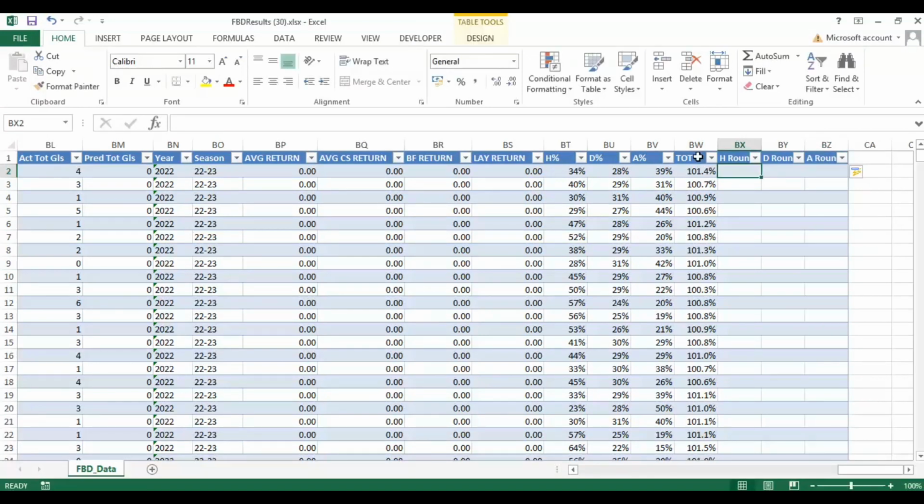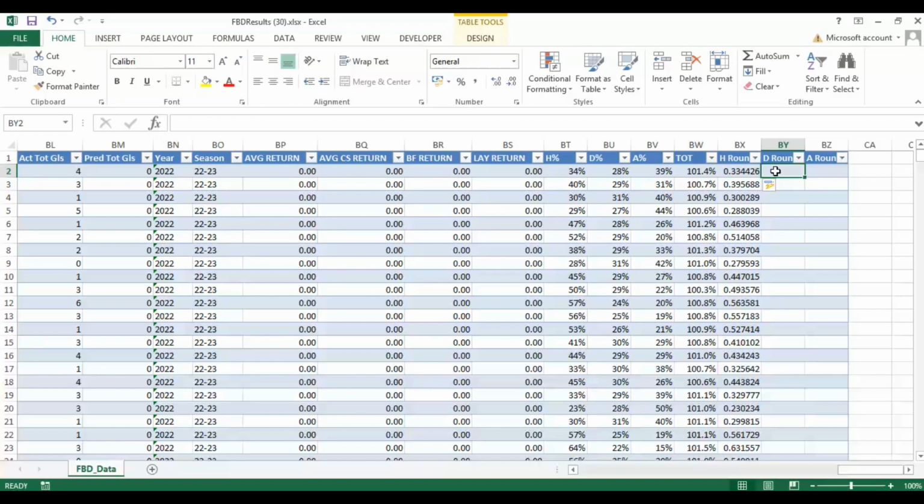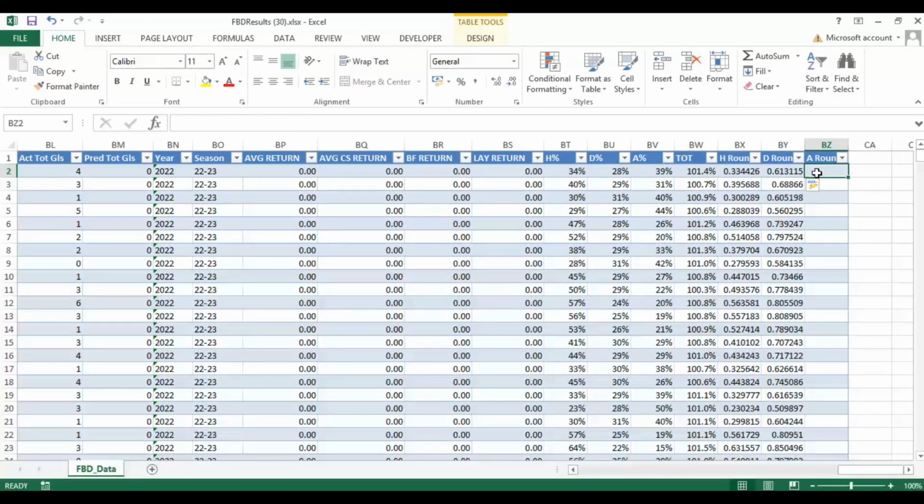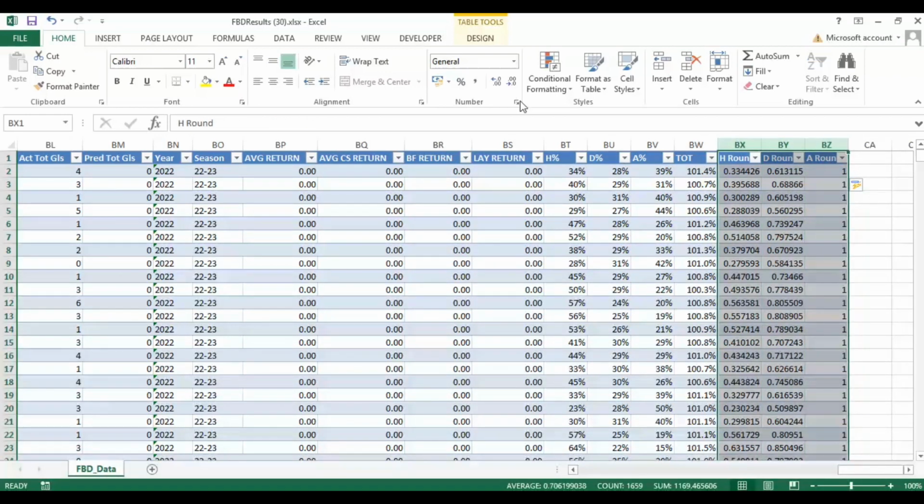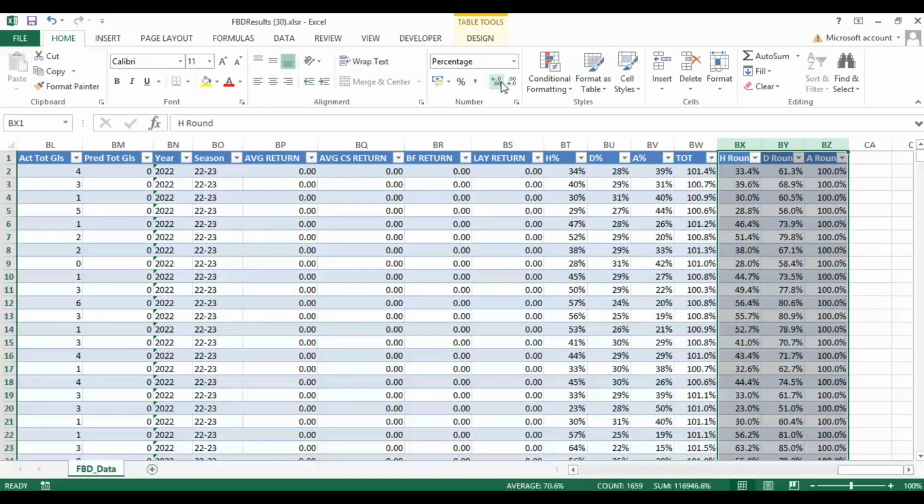And what we're going to do is say the home win percentage and then divide it by the total. Now we're going to do the same for the draw, but we're also going to add the home win percentage to that, and I'm going to show you why in a minute. And we're going to do the away win divided by the total plus the cumulative, and that should give us a 100% round up for each outcome.